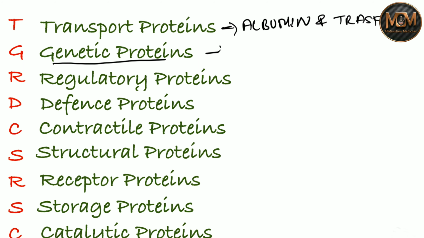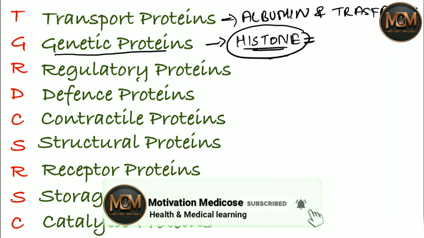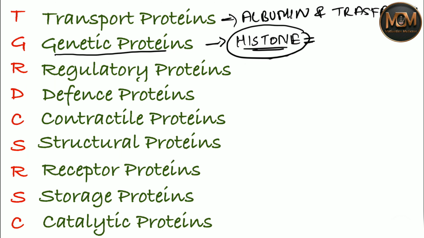In the genetic protein we have histone. I think you have studied this histone in the chapter of DNA in 12th class, so you know very well about the histone. These kinds of proteins we can see in eukaryote cells. The next one is the regulatory protein from the R. The regulatory proteins are nothing but hormones, like insulin. You have studied that insulin is secreted by pancreas and it maintains the level of glucose. And the growth hormone as well. So these are nothing but regulatory proteins.